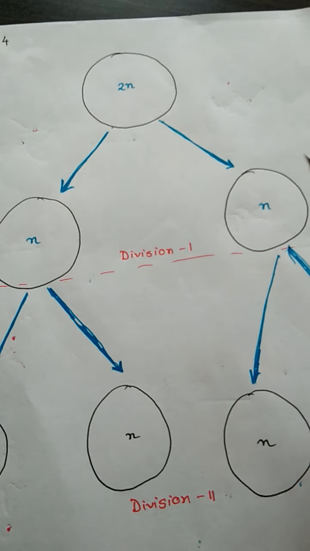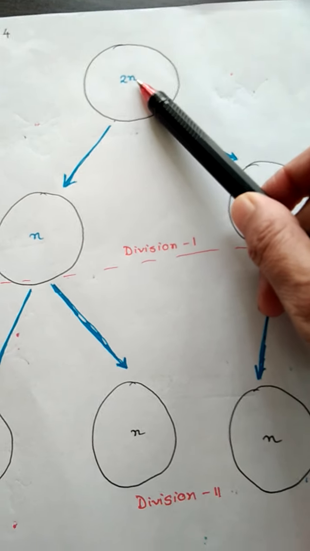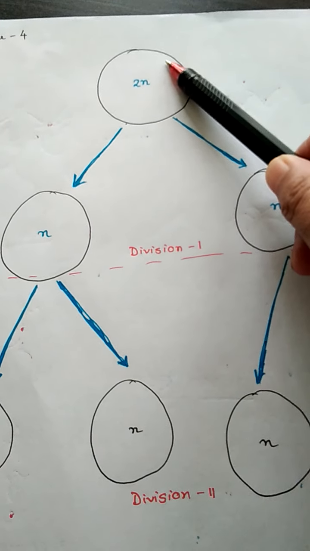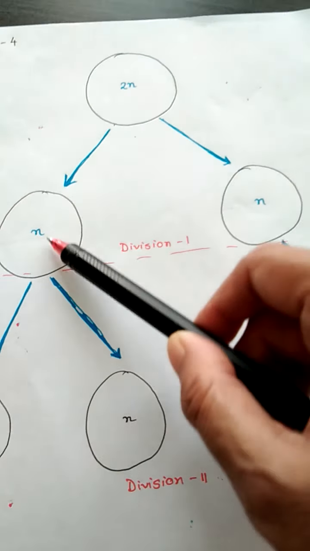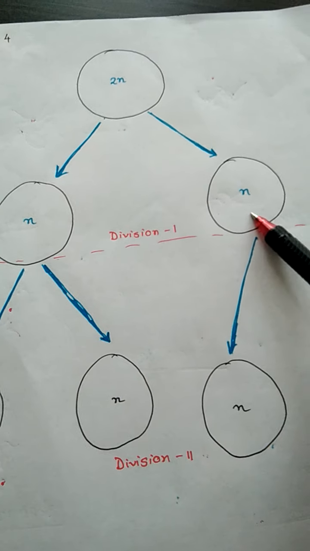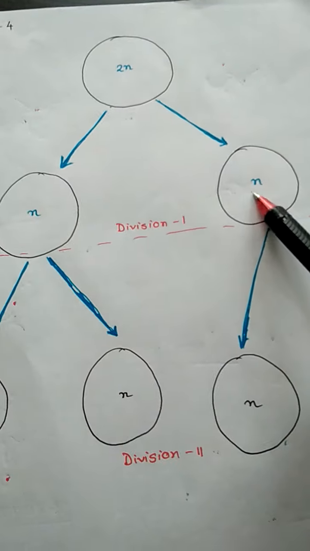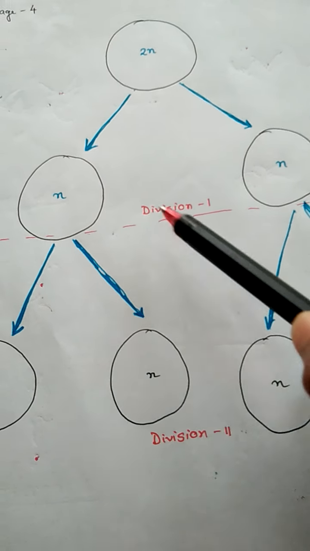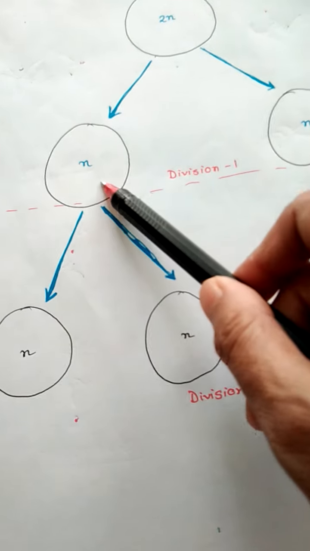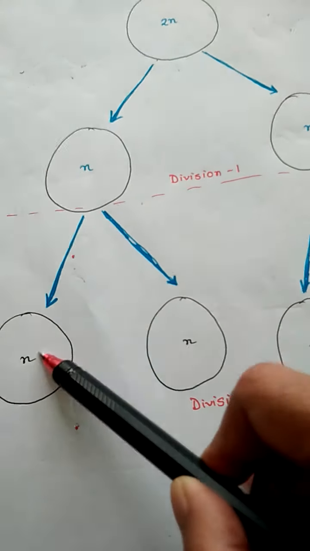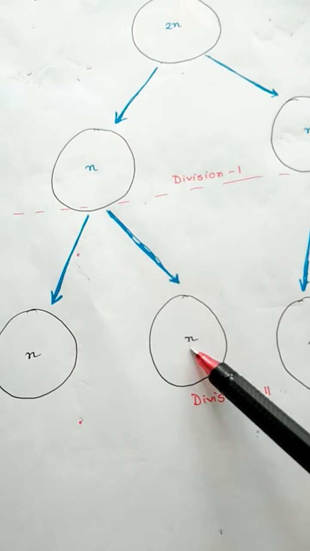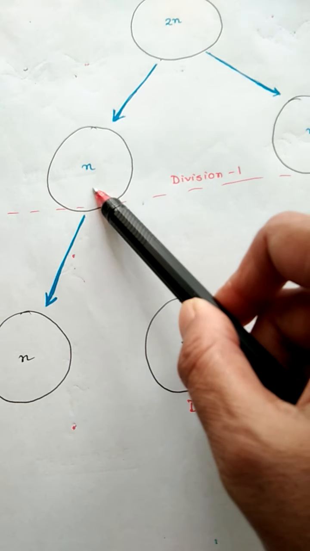Now, just at a glance, 2n means 2 sets of chromosomes are there in the previous cell. Then after the first division, 2 cells are formed, but the chromosome number becomes half. After the first division, from each cell again 2 cells are formed, but now the number of chromosomes is the same as this one.